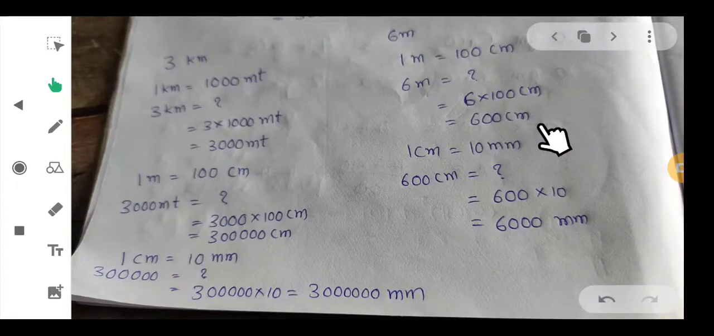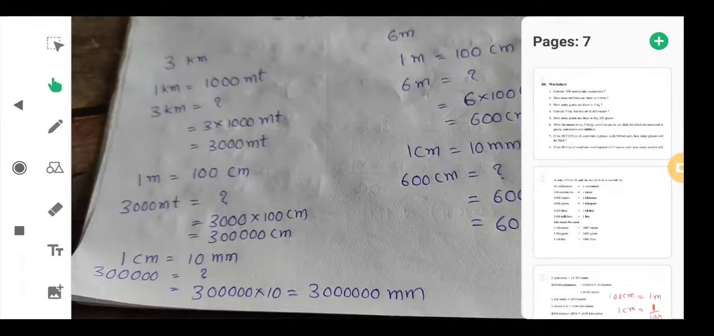But we have to convert this into millimeters also. So, again 1 centimeter is equal to 10 millimeters. So, for this 600 centimeters, how much? We have to multiply these two, 600 into 10, this is 6000 millimeters. So, this is your fourth problem. Okay. So, next one, fifth one.